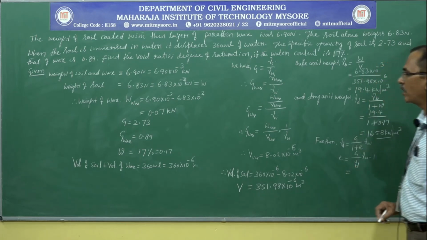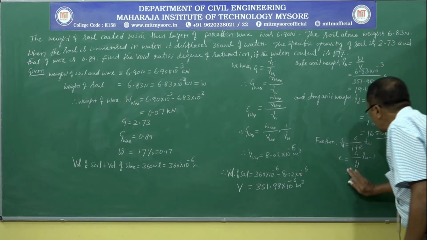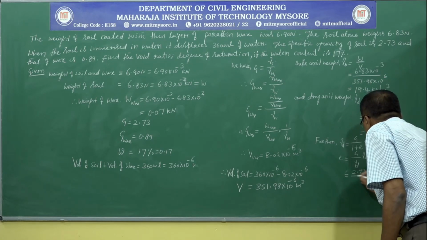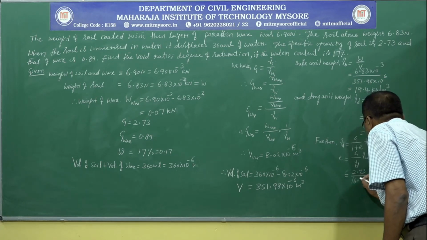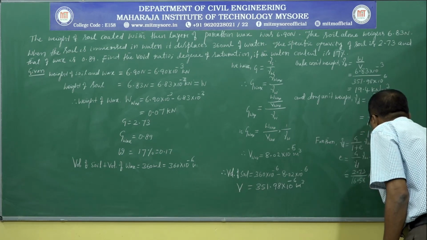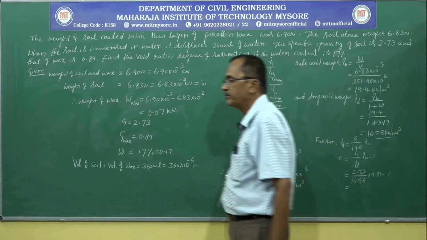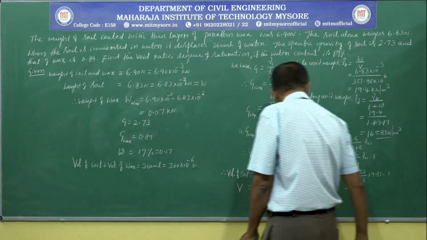Substitute the values, all values are known here. So G is 2.73, gamma D is 16.58, gamma W 9.81, minus 1. We will get the void ratio as 0.6.